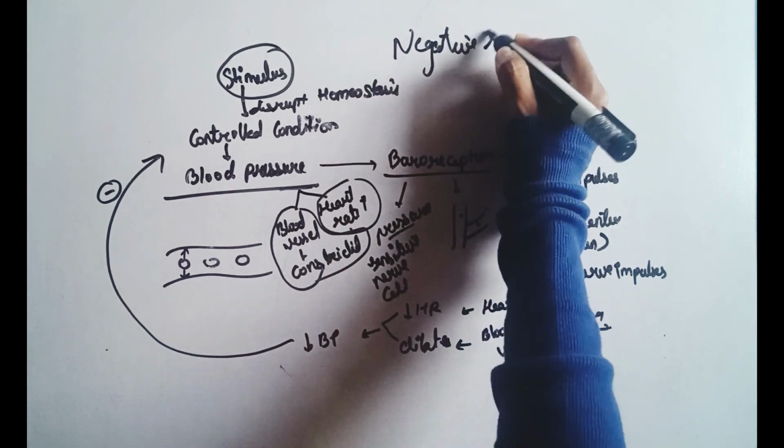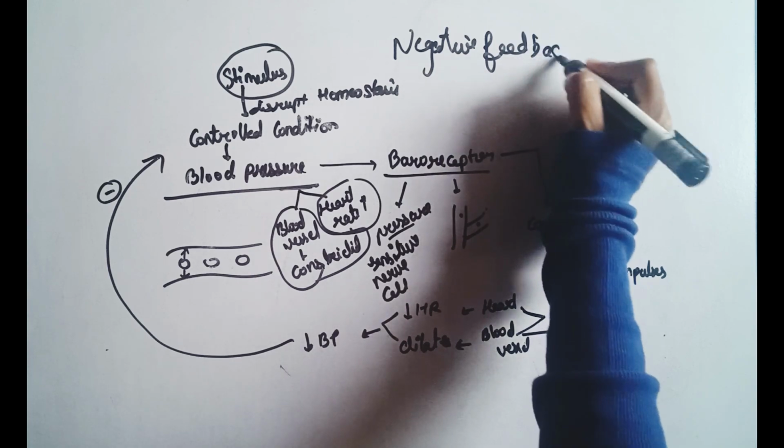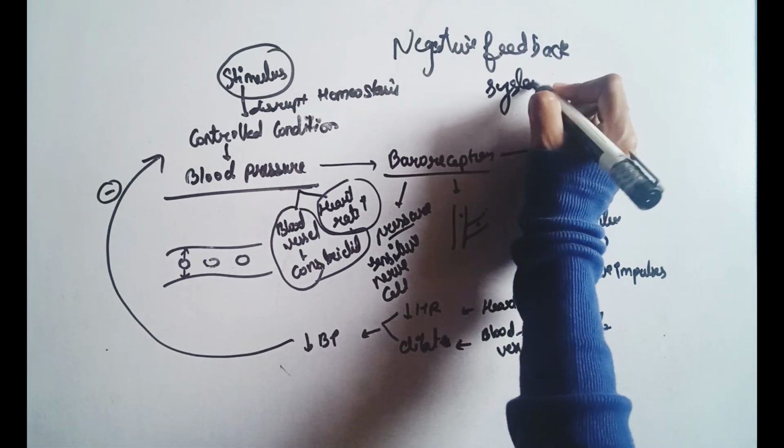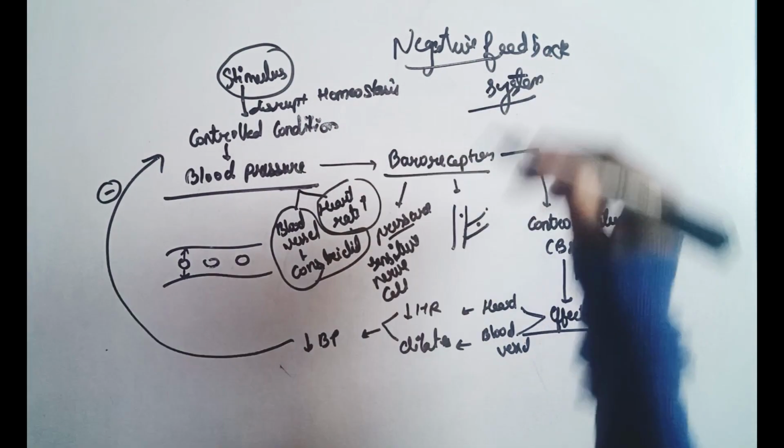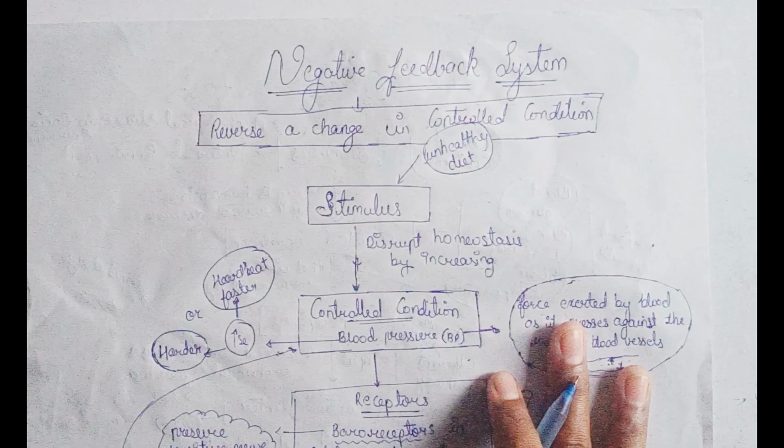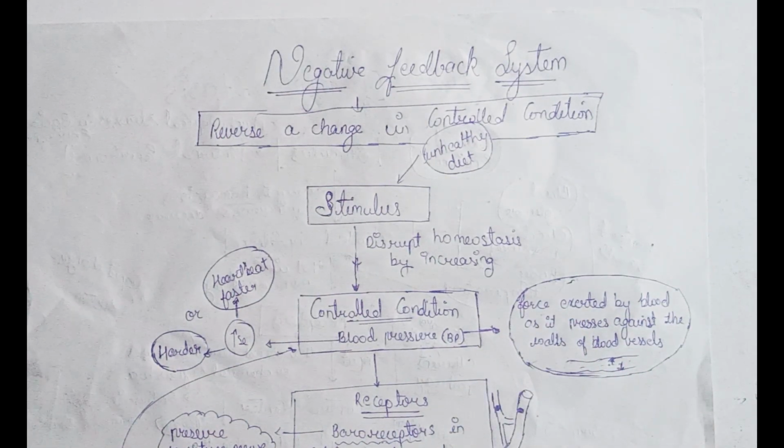So this is the negative feedback system. In a negative feedback system, if the control condition increases, the outcome is a decrease. If the blood pressure increases, the outcome is that the blood pressure decreases. If body temperature decreases, the outcome is that body temperature increases. It reverses the control condition. Let's revise the negative feedback system again.